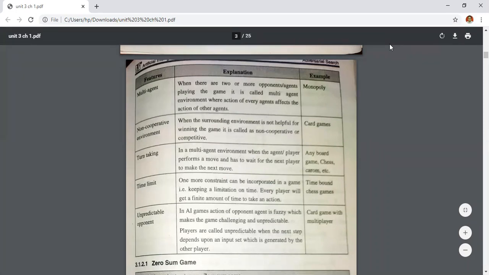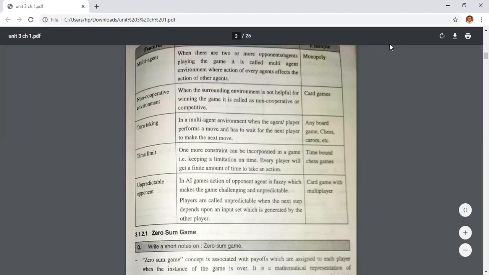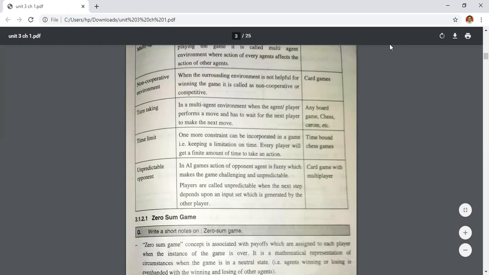Players are called unpredictable when the next step depends upon an input set generated by the other player. The first player will play his strategy, and on that basis the second player will play their game, and that game is called an unpredictable opponent.